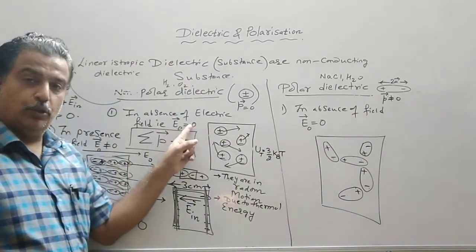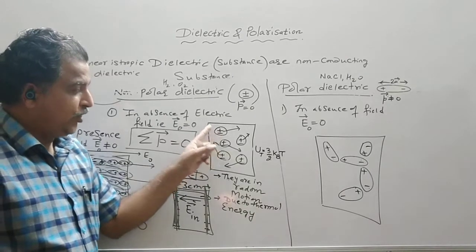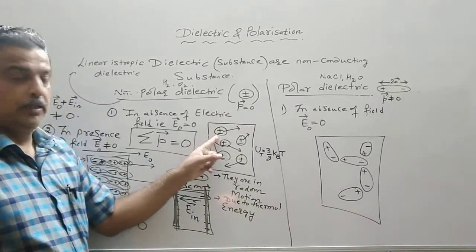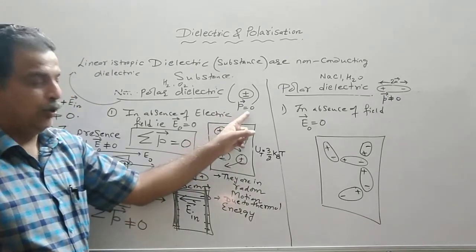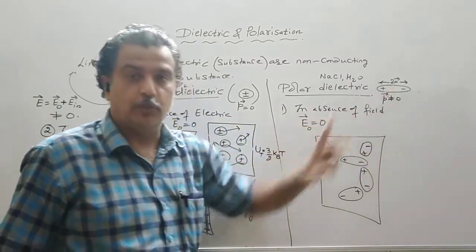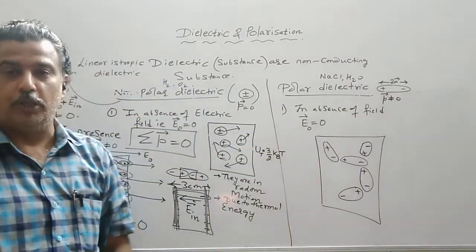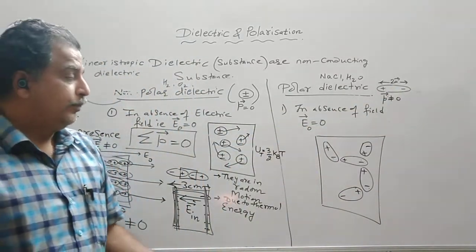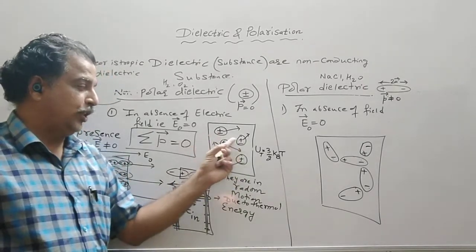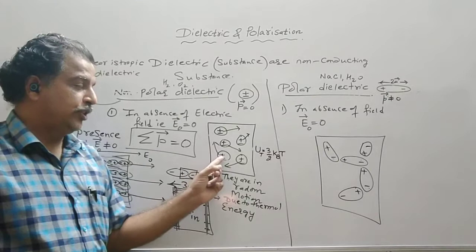When E is 0, for a non-polar dielectric each molecule has 0 dipole moment. So P is equal to 0 for each individual molecule, and they are randomly oriented. P1 0, P2 0, P3 0, P4 0, P5 0.